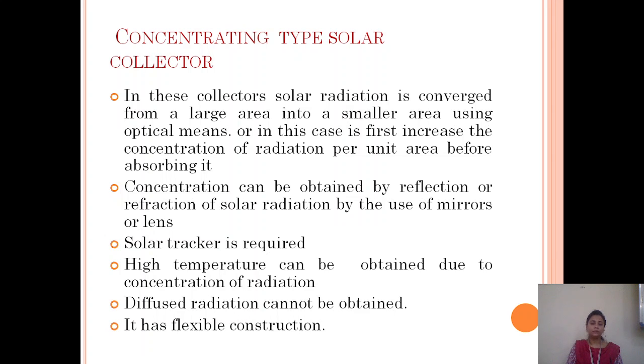Concentration can be obtained by reflection or refraction of solar radiation by the use of mirrors or lenses. A solar tracker is required in case of a concentrating type solar collector, whereas in case of a non-concentrating type solar collector, MPPT or solar tracker is not required. Here high temperature can be obtained due to concentration of radiation. Diffuse radiation cannot be obtained, whereas in case of a non-concentrating type solar collector, both beam and diffuse radiation can be obtained. It has a less flexible construction as compared to the non-concentrating type solar collector.